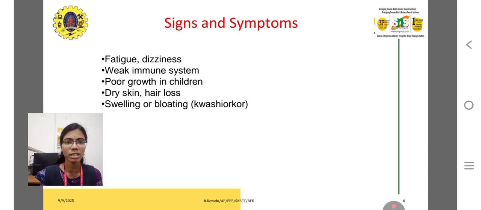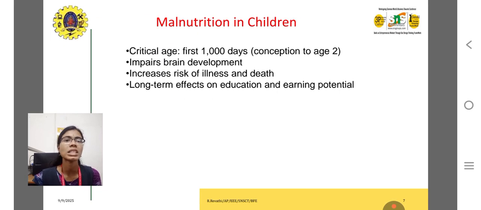Other signs are poor growth in children, dry skin, and hair loss. A lot of hair loss is also one of the signs of malnutrition. Swelling or bloating occurs in the stomach area, where the stomach looks like a big belly. That is usually called kwashiorkor. Whereas dry skin and a skinny, skeleton-like look is known as marasmus, which is also caused by malnutrition.